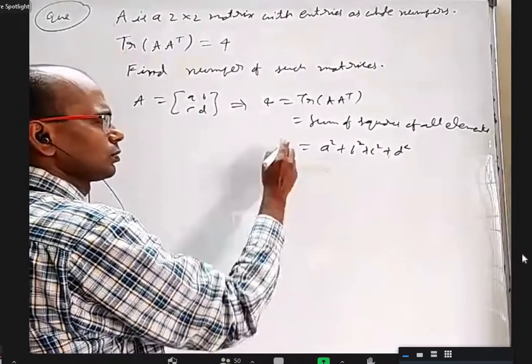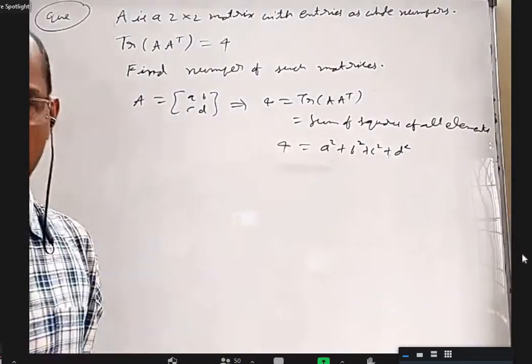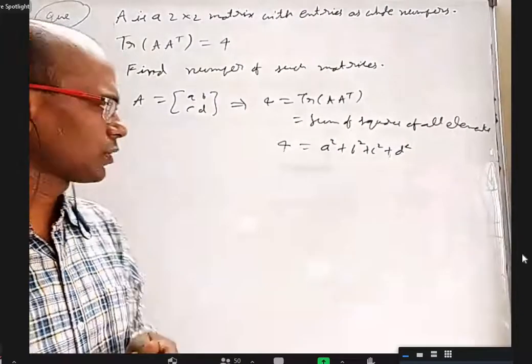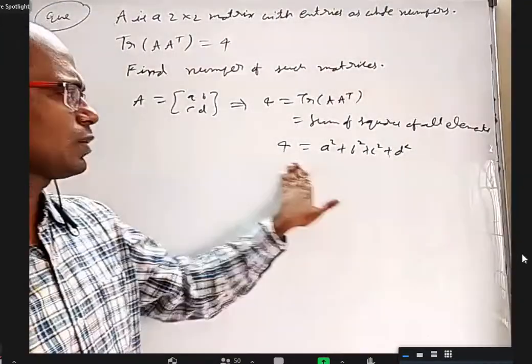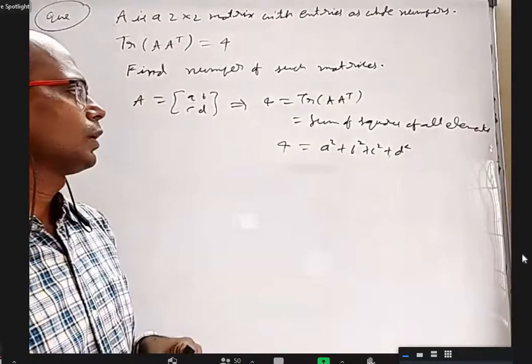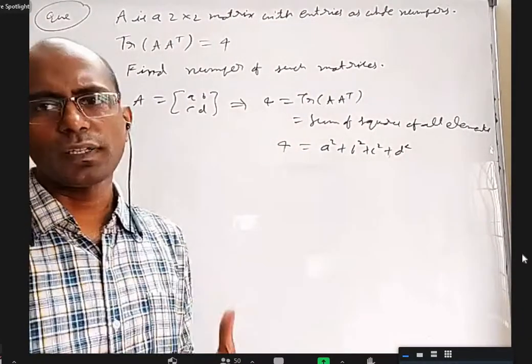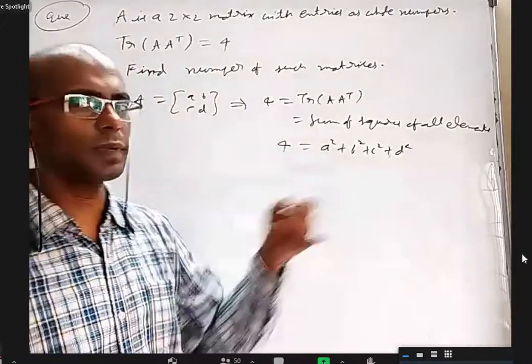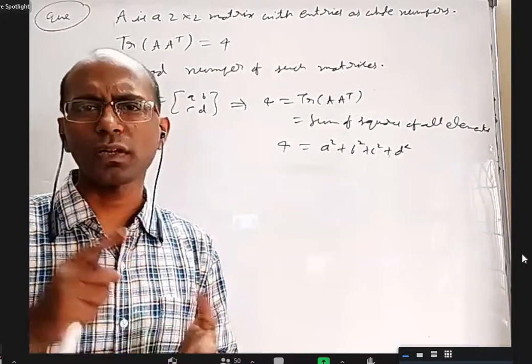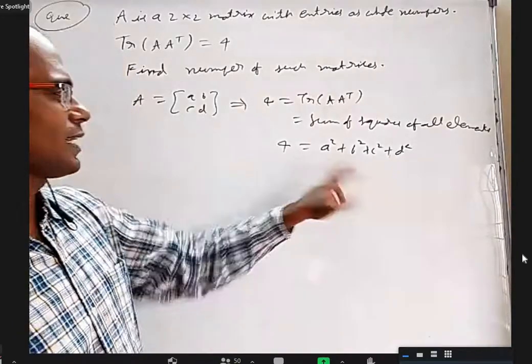Now you are taking whole numbers. I would have said integers also, nothing wrong, but I said whole numbers. A whole number's square will be either 0 or a positive perfect square. That means all these values should be 0, 1, 4, 9, 16 or 25, but their sum should be 4.